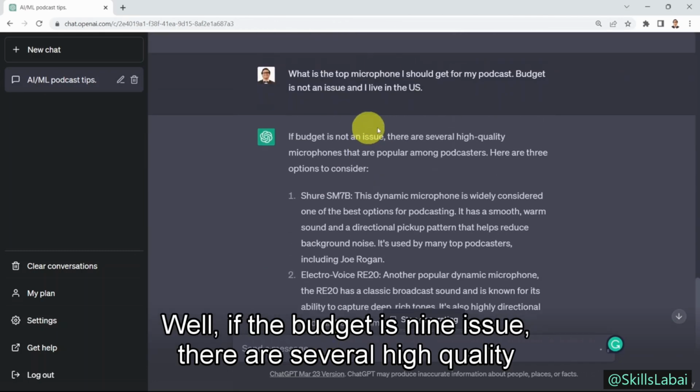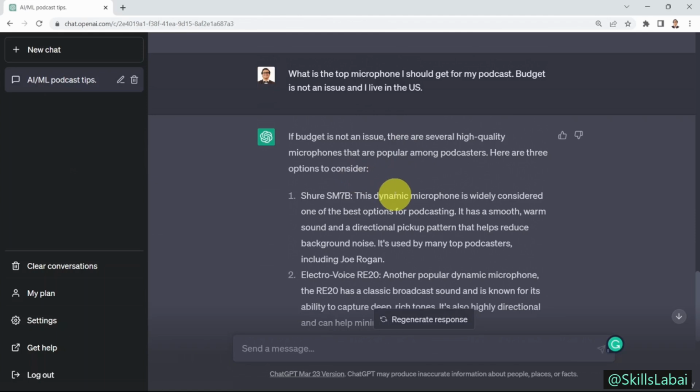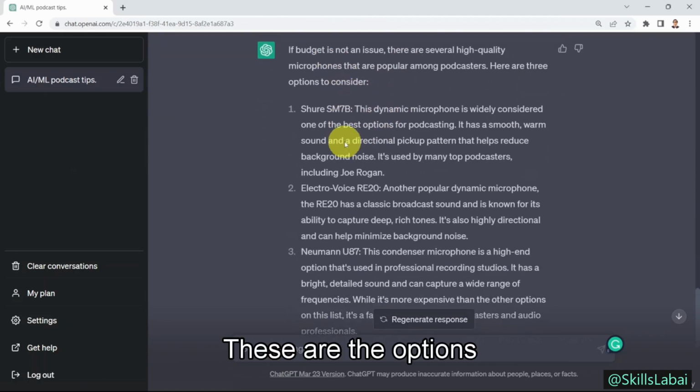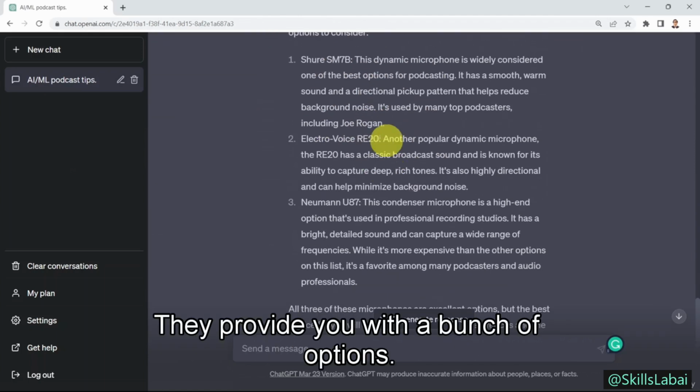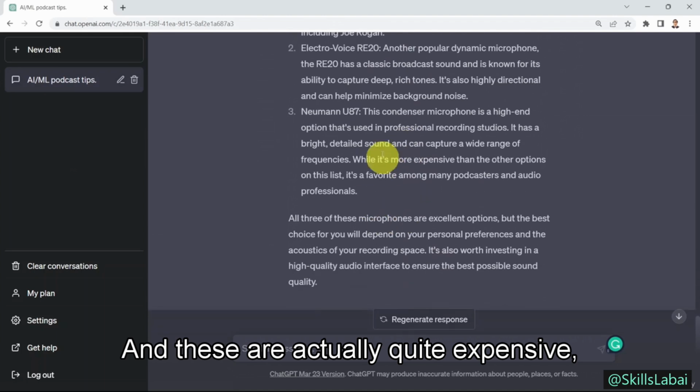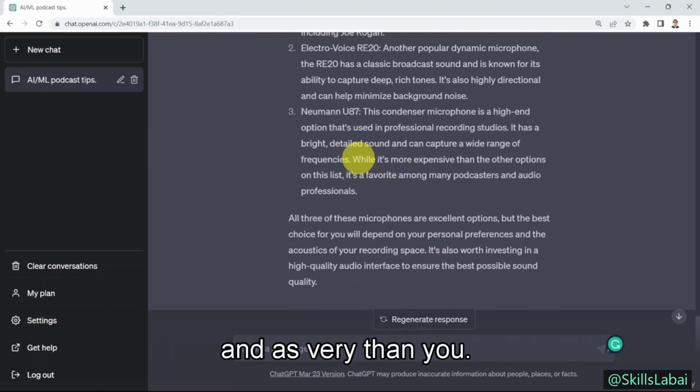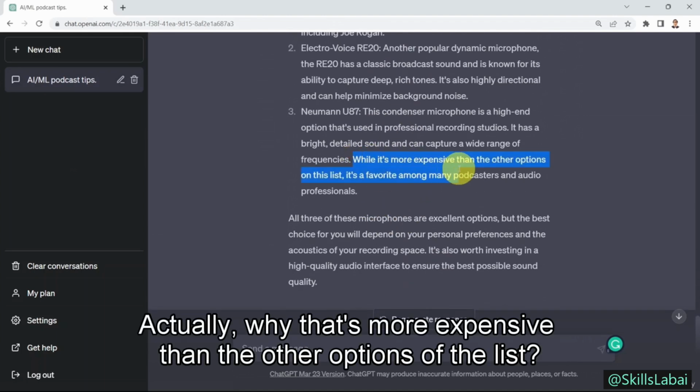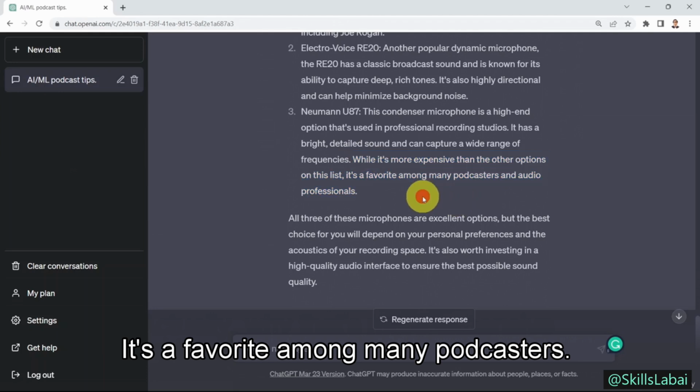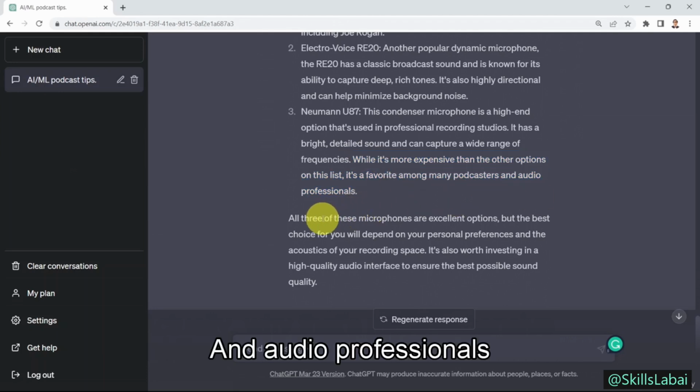Well, if the budget is not an issue, there are several high-quality microphones that are popular among podcasters. These are the options. Here, they provide you with a bunch of options, okay? And these are actually quite expensive. And it's going to tell you here, actually, while it's more expensive than the other options on the list, it's a favorite among many podcasters and audio professionals, okay?